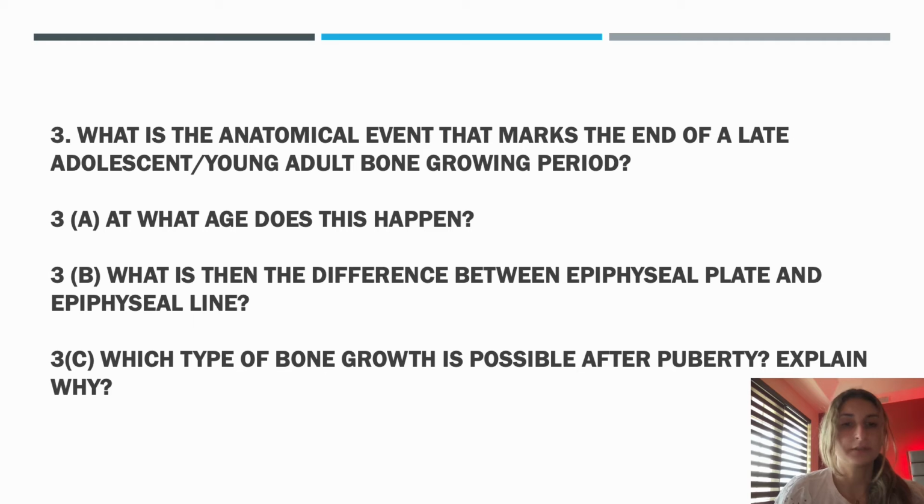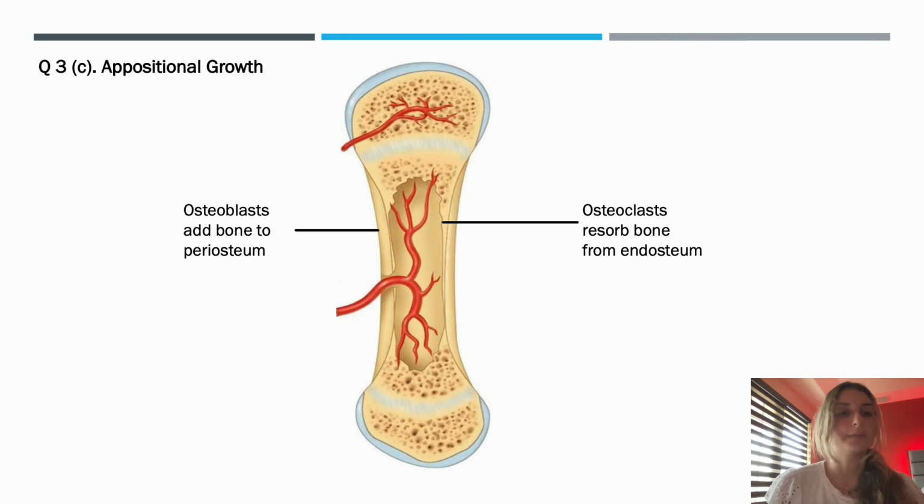Which type of bone growth is possible after puberty? Explain why. Appositional growth, which is growth in diameter, is possible after puberty. Here we have appositional growth. Osteoblasts add bone to the periosteum, and osteoclasts resorb bone from the endosteum.